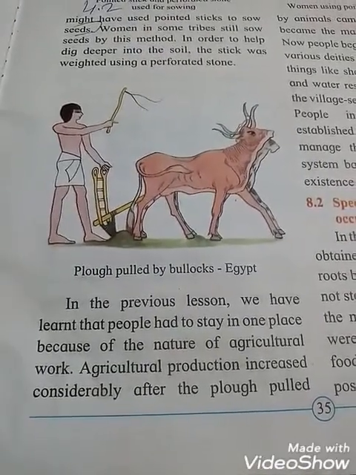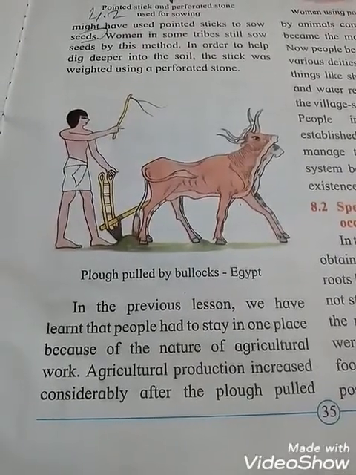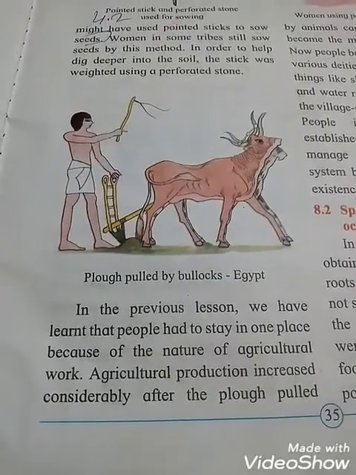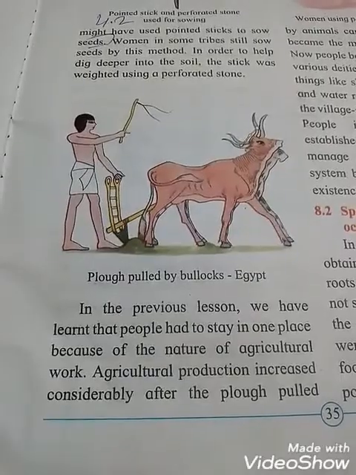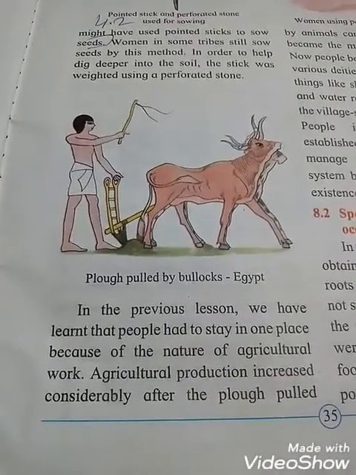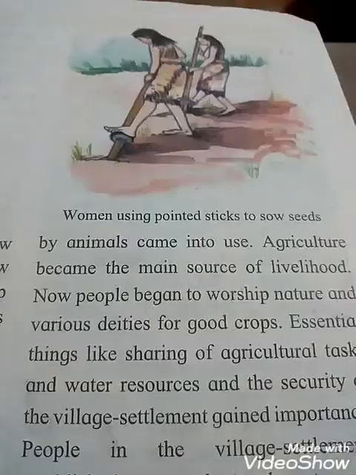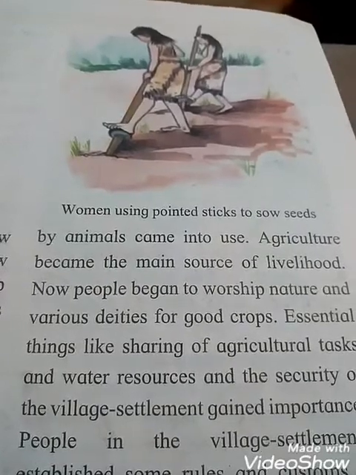See the picture, students: a plough pulled by bullock. Then agricultural production will increase. Understood? Women using a pointed stick to sow seeds, as you see in the picture.